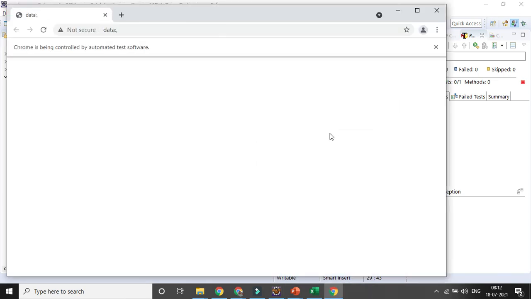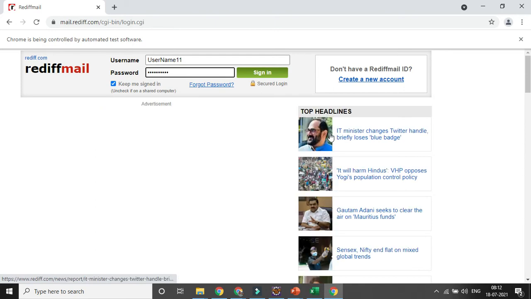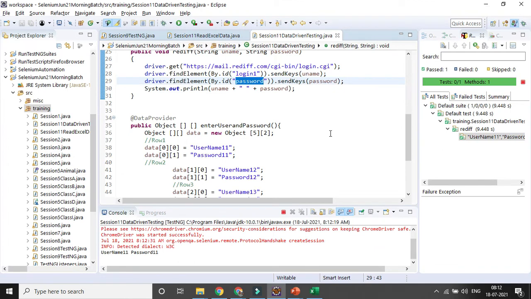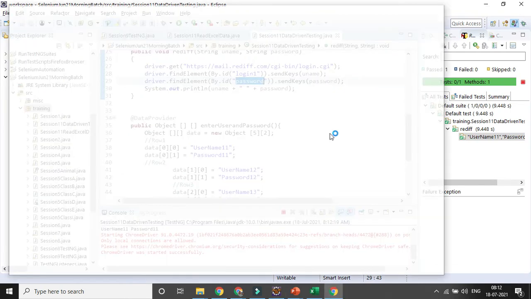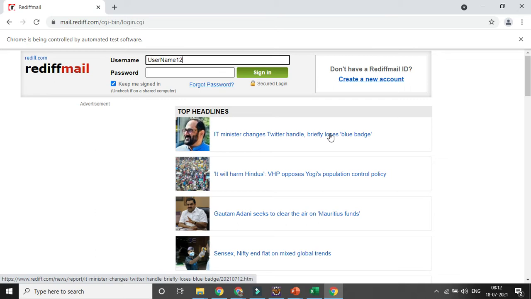It should open the Rediff page now and enter the first combination, username 1, password 1, and then close the browser. Because we are using the before method and after method, every method calls the prerequisite and the post condition. So it will go for 5 different combinations. It is running.